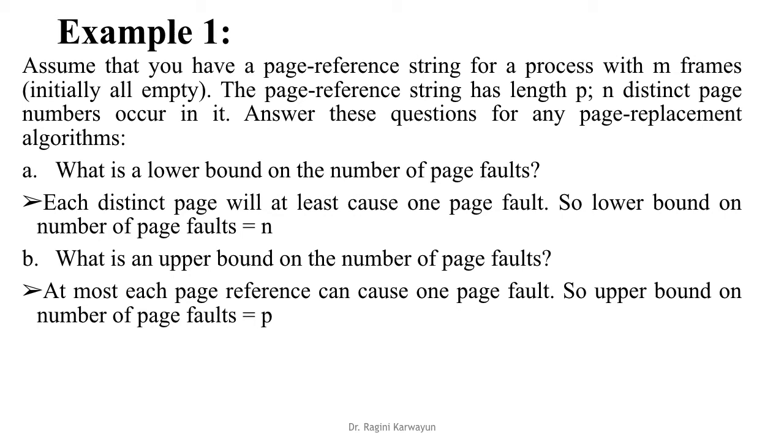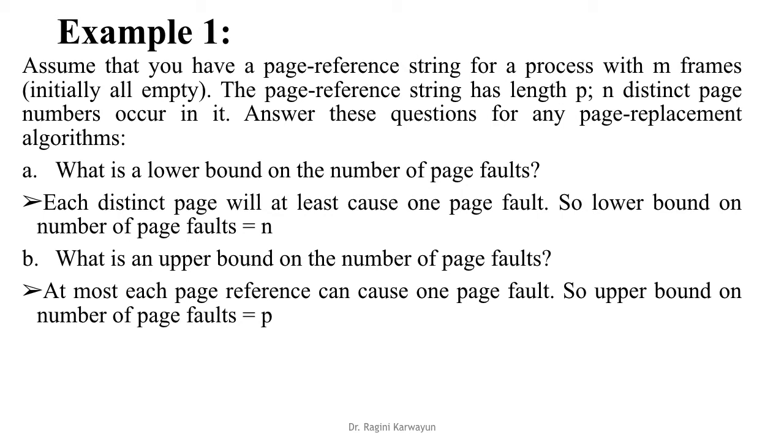Now what is an upper bound on the number of page faults? At most each page reference can cause one page fault. So 1, 2, 3, 4, 5, 1, 2, 3, 4, 5, 6, 7. If we have increasing numbers, and all p references keep coming repeatedly, then every reference generates a page fault. So at most, the upper bound on the number of page faults will be p. We can have at most p page faults.